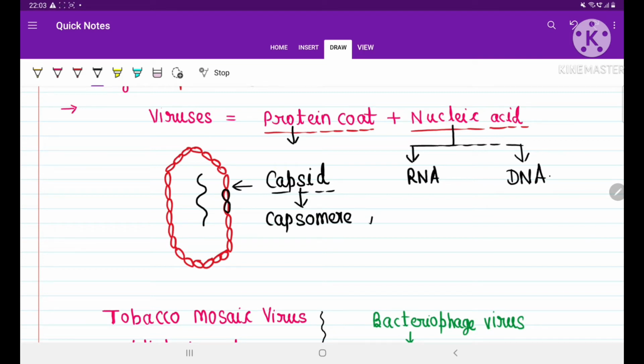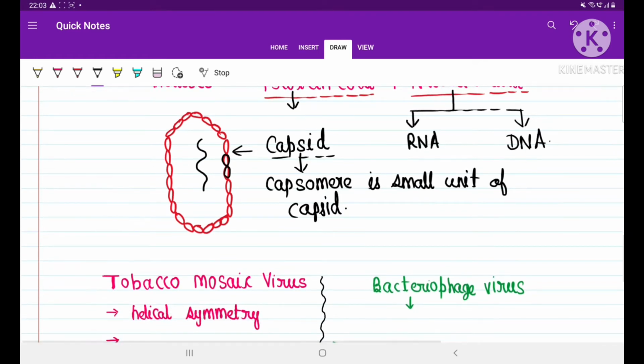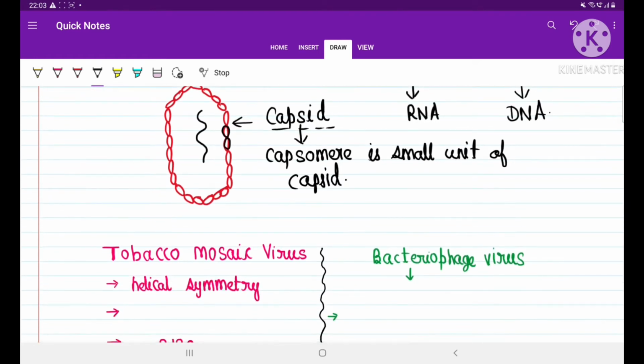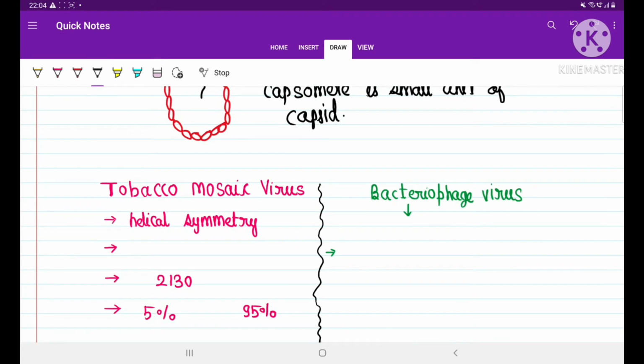Capsomer is a small unit of capsid, which will protect their genetic material. Now there are two types of genetic material: either it can be RNA or it can be DNA. If it is RNA, we'll call it an RNA virus. If it is DNA, a DNA virus. But no virus has both genetic materials.